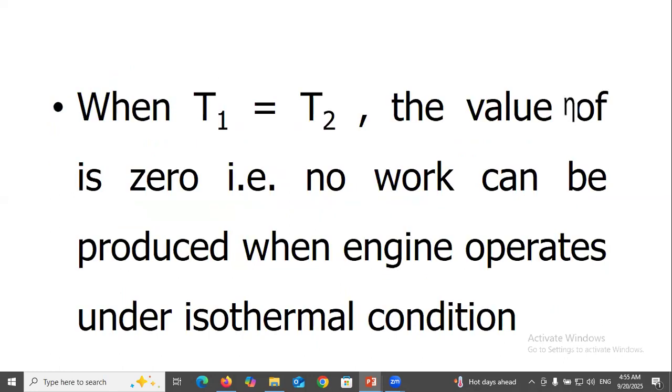When T1 equal to T2, the value of eta is 0.